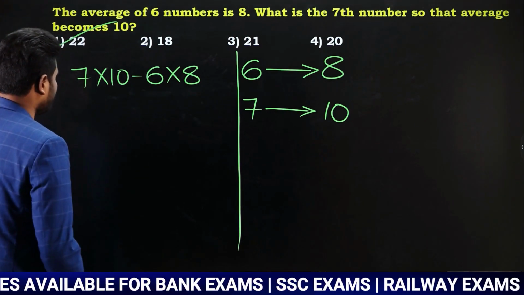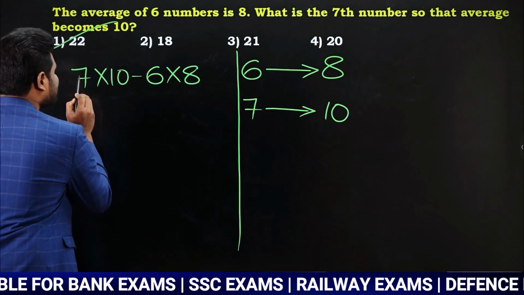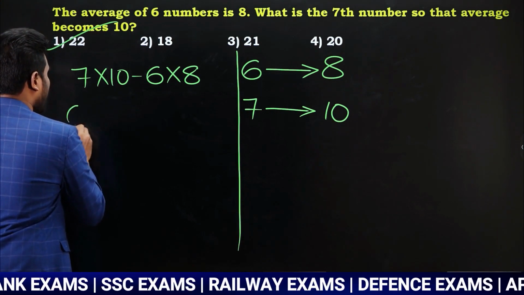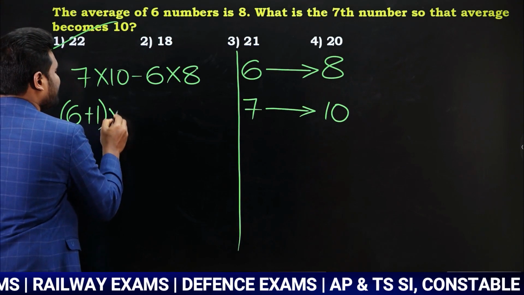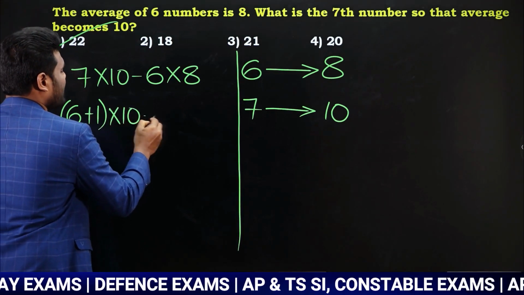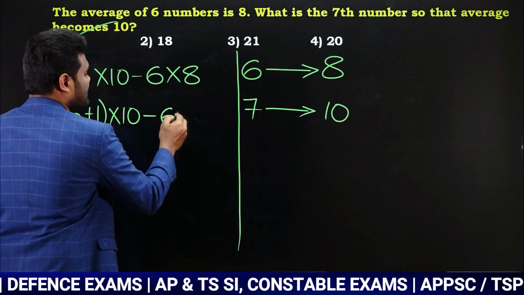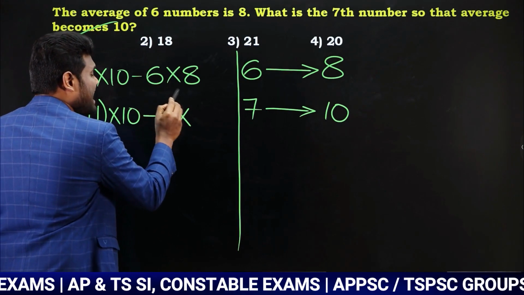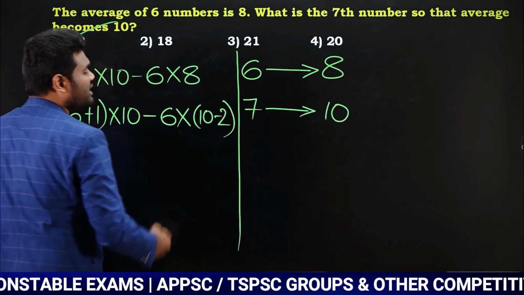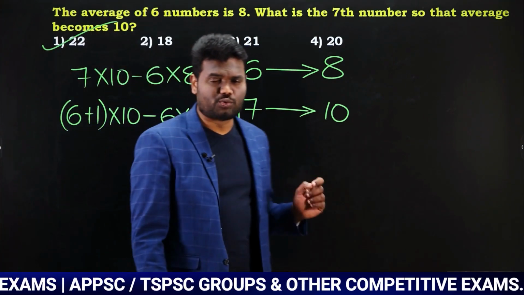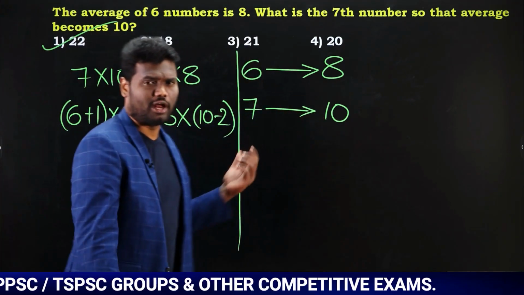Now what I am trying to do is write this 7 as 6 plus 1. Okay? And I am going to keep 10 the same way. Similarly, I am going to keep 6 the same way. And I am going to write this 8 as 10 minus 2. Observe carefully. Why am I writing it this way? You'll understand it clearly after the conclusion of this.